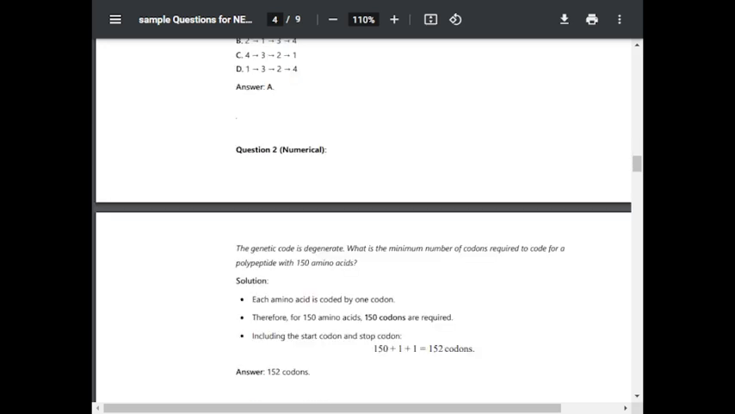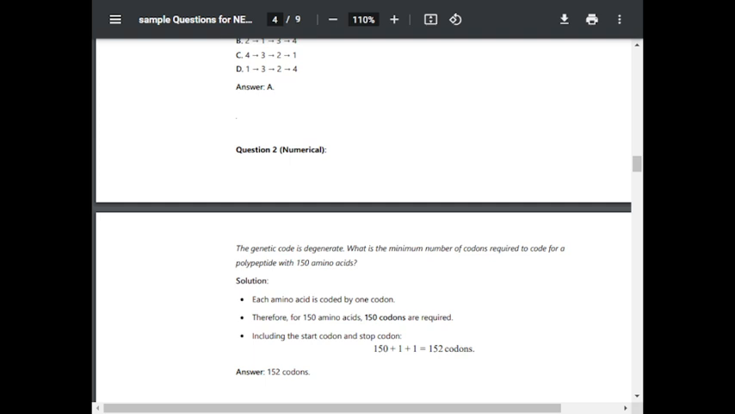Question number 2, numerical. The genetic code is degenerate. What is the minimum number of codons required to code for a polypeptide with 150 amino acids?